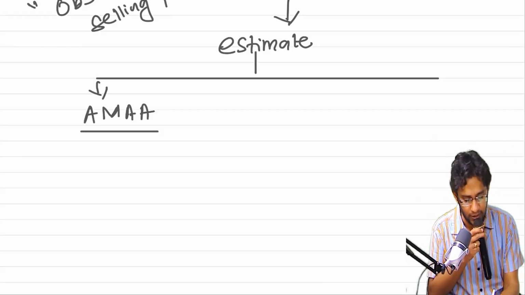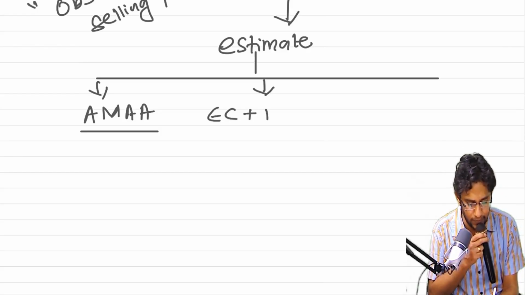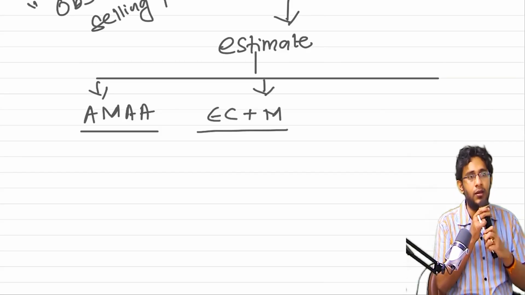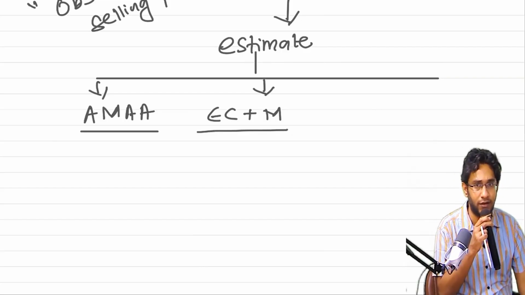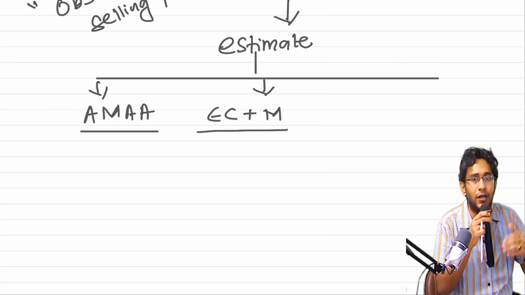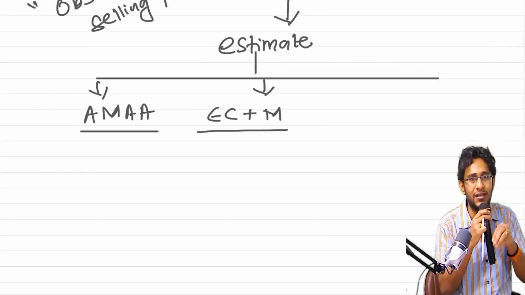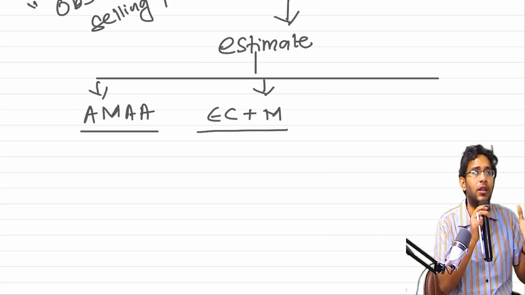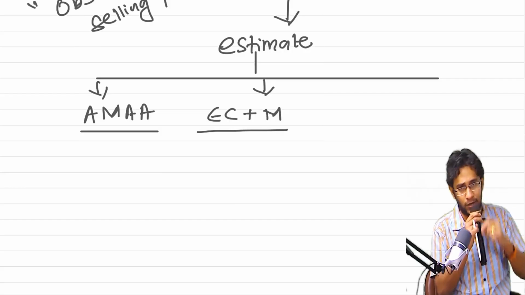This is one method. The second method that is permitted is EC plus M, estimated cost plus margin. If I have to deliver a good or service to a customer, how much cost am I incurring in fulfilling that obligation? Whatever goods I have to sell, what is the cost of manufacturing the goods, plus the reasonable margin that I want. That you add, and you treat it as the standalone selling price. This is the second method that is permitted.